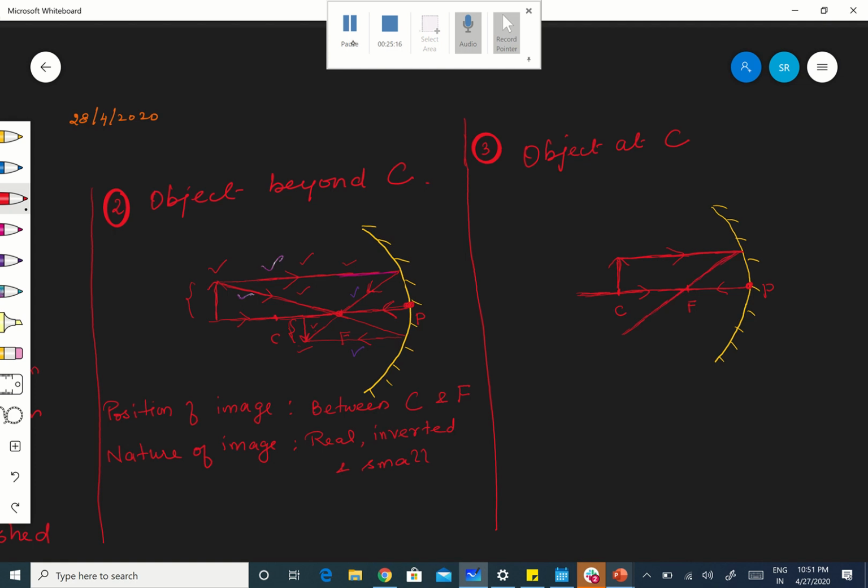Okay, it is a reflected ray. What is the other one? The other ray will be passing through the focus. Two rays I want. The other ray is passing through the focus. The ray which passes through the focus, after reflection, will be parallel to the principal axis. It will be parallel to the principal axis.